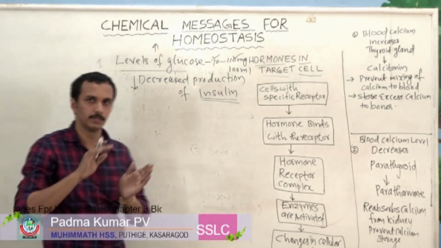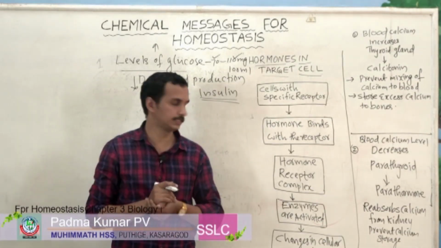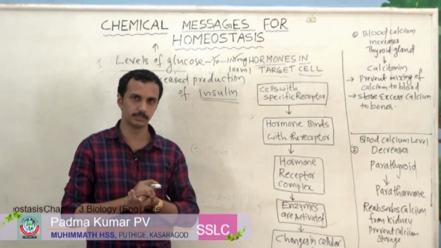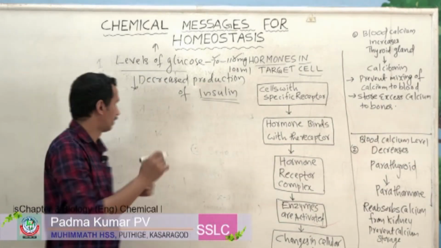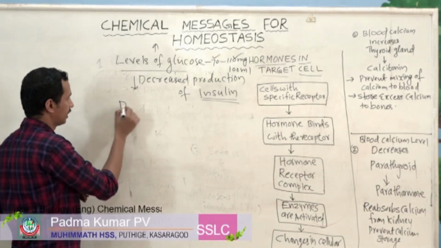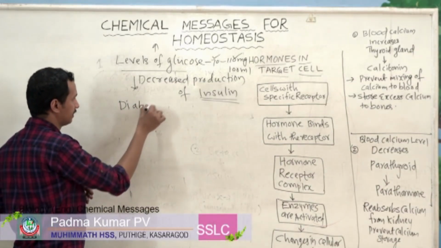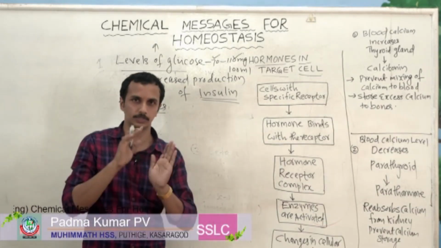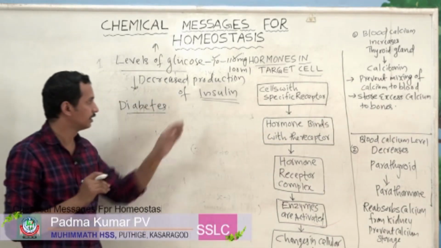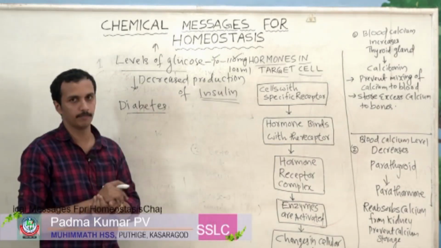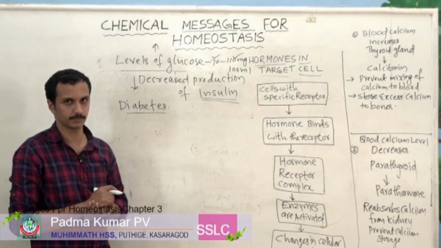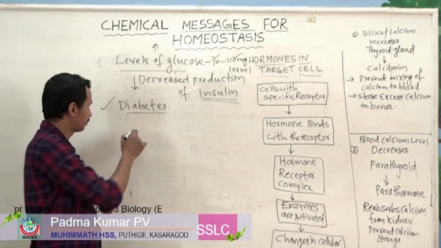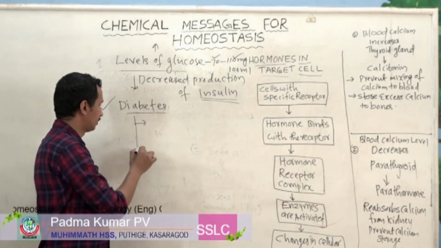So there are some disorders associated with insulin. What is that condition called? That condition is called diabetes. There is a disorder associated with decreased production of insulin, and that condition is called diabetes.